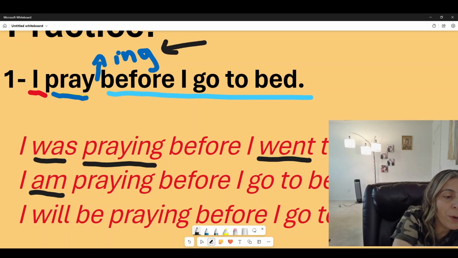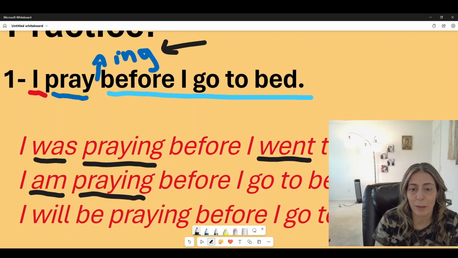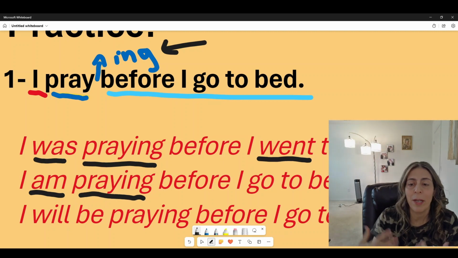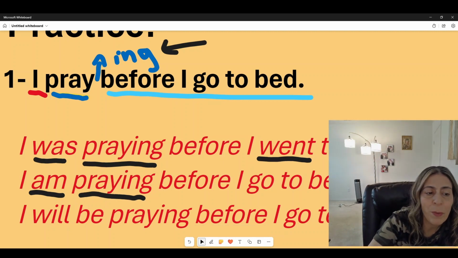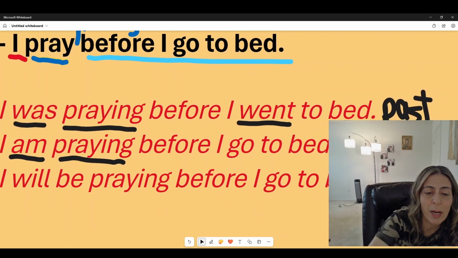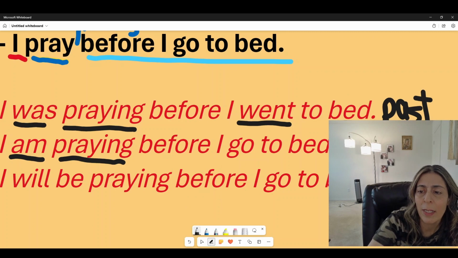So praying, before I go to bed. I am praying before I go to bed. Now if we want to do it in the future, of course, what we have here is present at the moment.